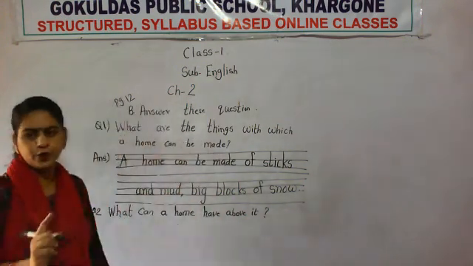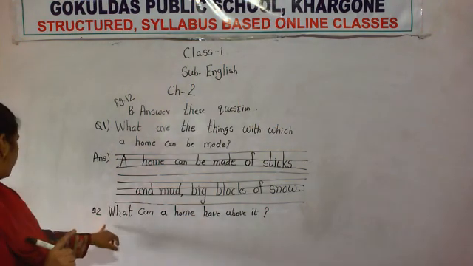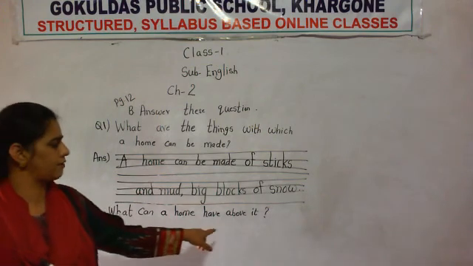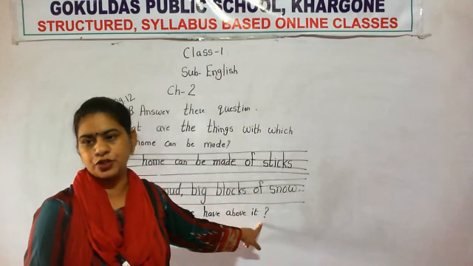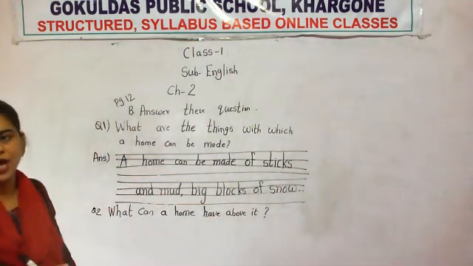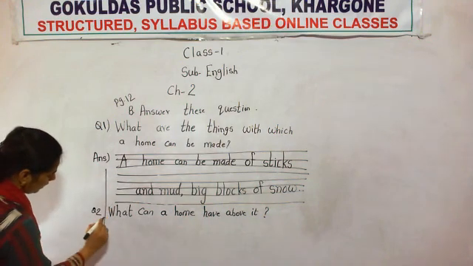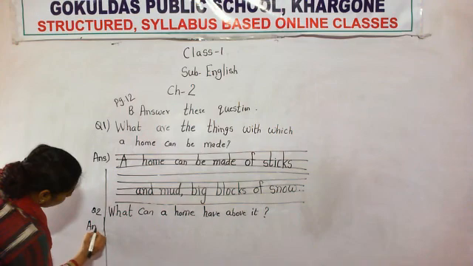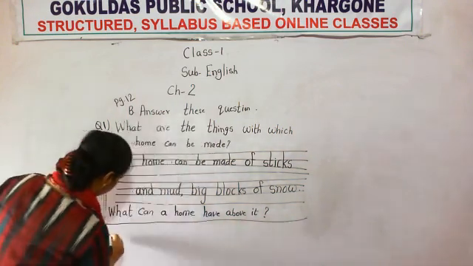What I told you, when you start writing a question, the first letter should be a capital letter. After completing the question, you have to put the question mark. Then when you start writing the answer outside the red line, you have to write here Ans, answer. Then start writing your answers.